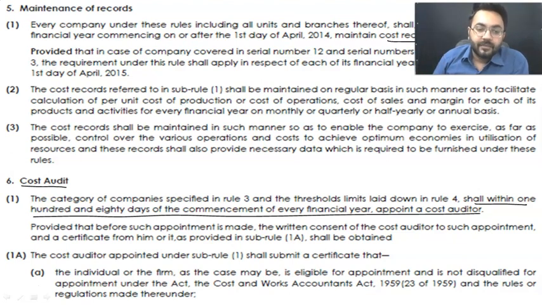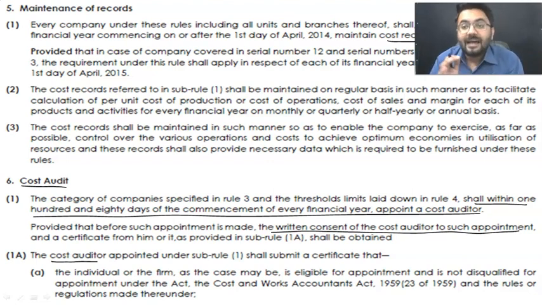with the central government. A cost auditor is going to give the written consent that yes, I am eligible and I can be appointed as cost auditor. So first of all, you are going to check the qualifications, whether the person who is applying is eligible or not. You do not have a special CID or CBI who will run after them and let you know whether that person is eligible to be appointed as cost auditor.